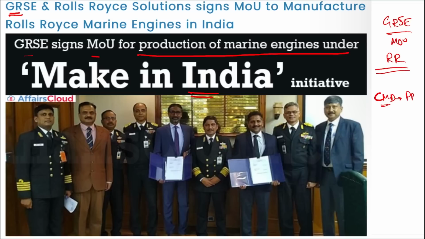And if we are talking about GRSE, the chairman and managing director is PR Hari. And where is the headquarters? It is in Kolkata, West Bengal. When was this established? In 1884, GRSE was established.